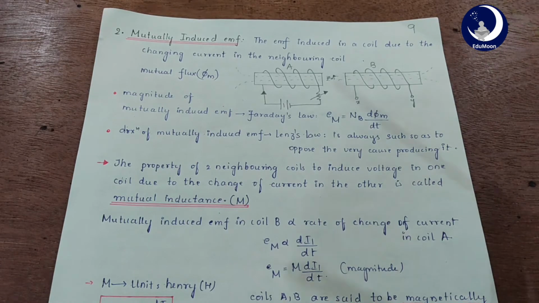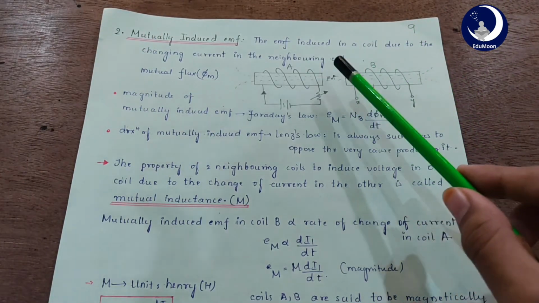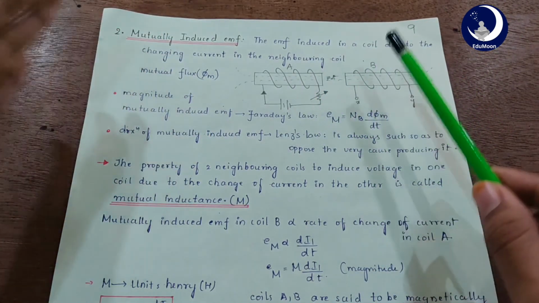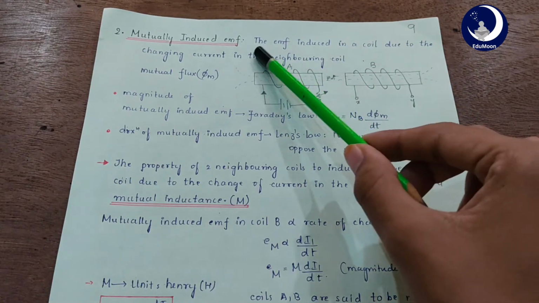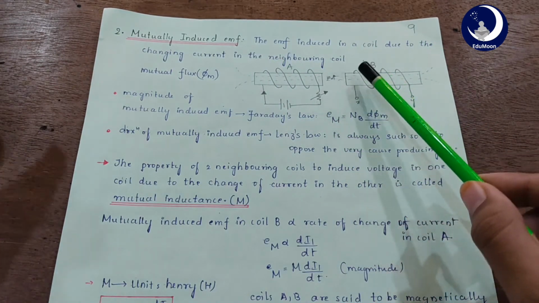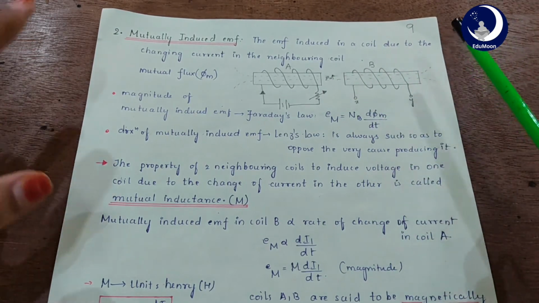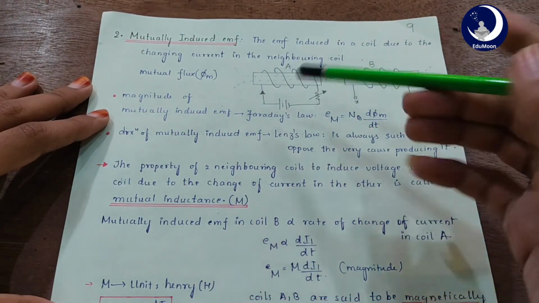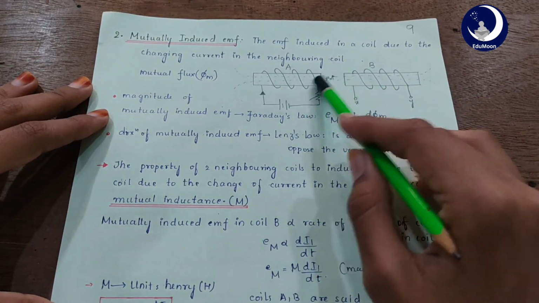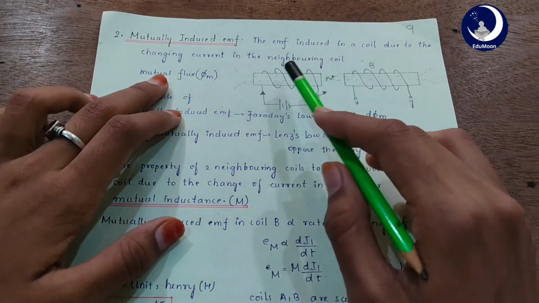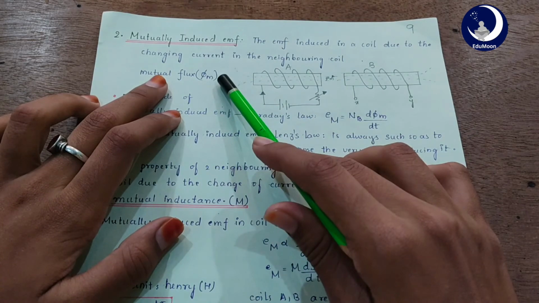So okay, now let us consider two coils A and B placed adjacent to each other. So the magnetic flux passing through A also passes, or connects, or links through B also, okay? So the flux passing is the same, right, for both, and let us say that is what we call mutual flux phi m.